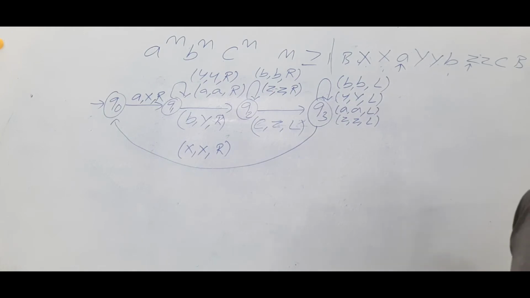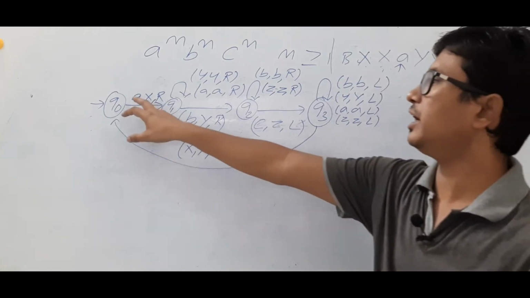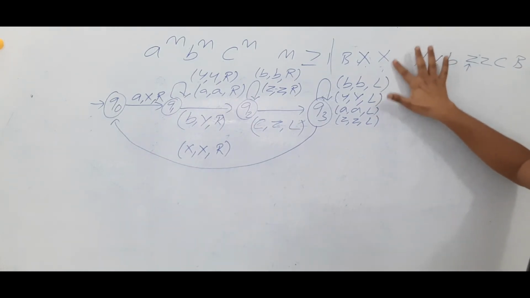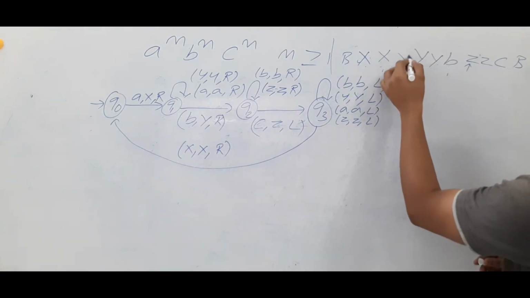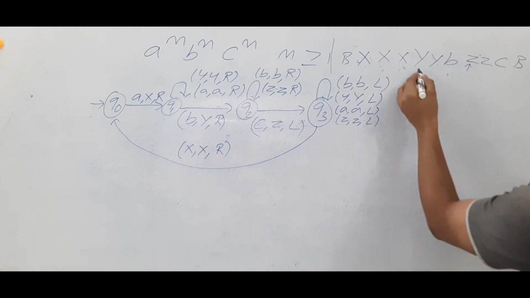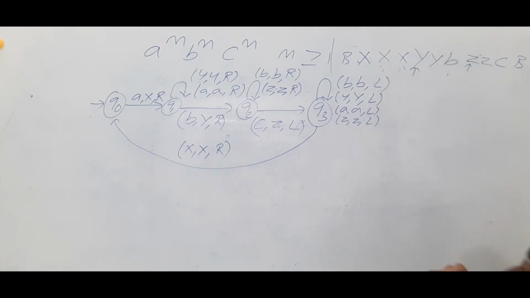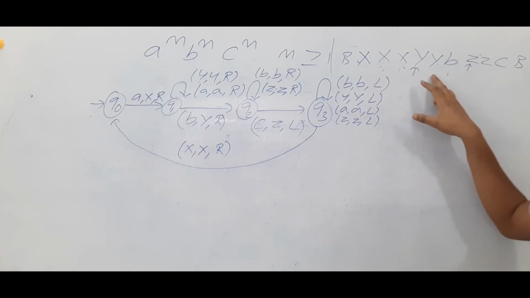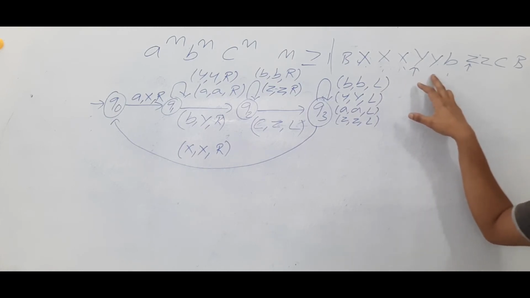So again we have to find A. Again we have to modify this A to X and move to the right. If it is a Y, make it as Y, keep on moving to the right. So all the Y's we will traverse.